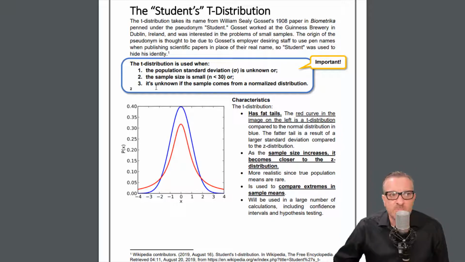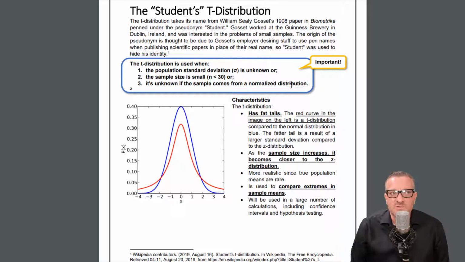And then the third one is that it is unknown if the sample comes from a normalized distribution. One of the deals with the sampling distribution, and we talked about the theorems and some of the rules there, was that if the sample comes from a normalized distribution, then we assume that the sample is normalized.